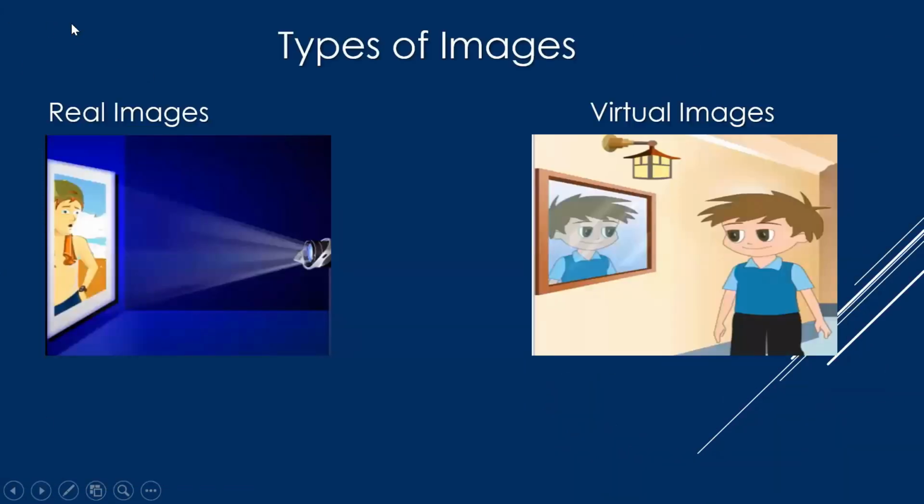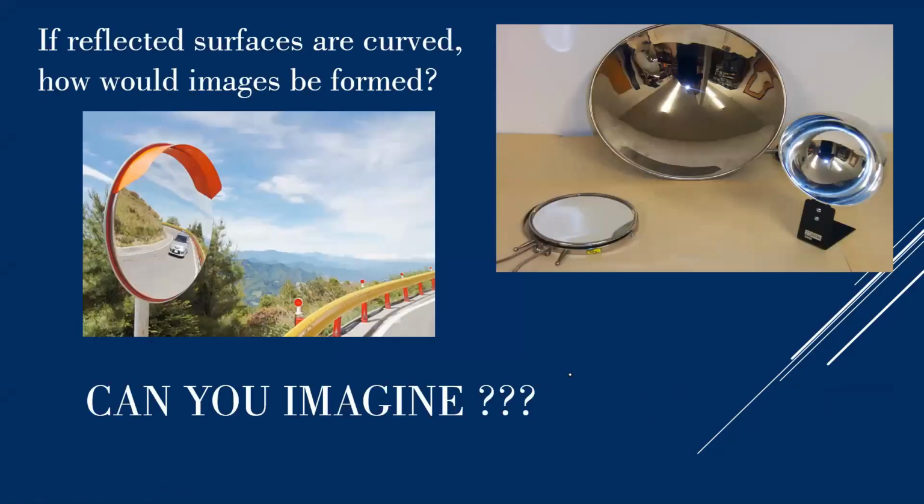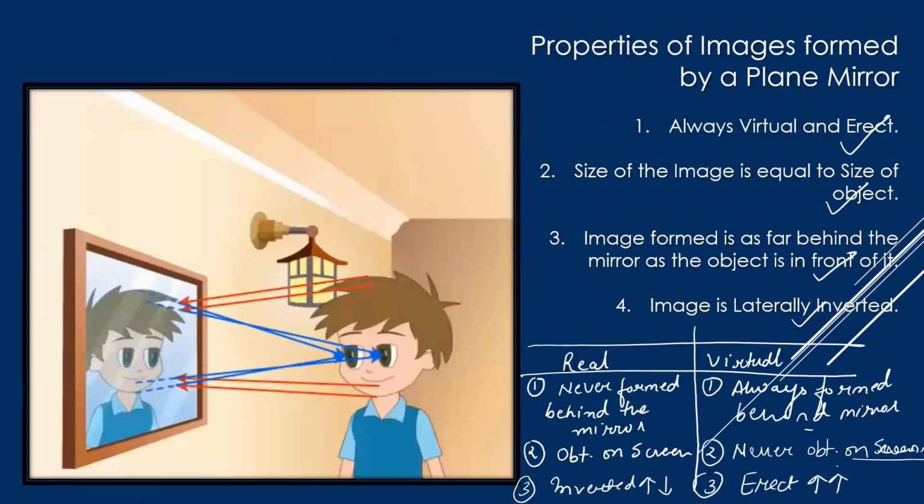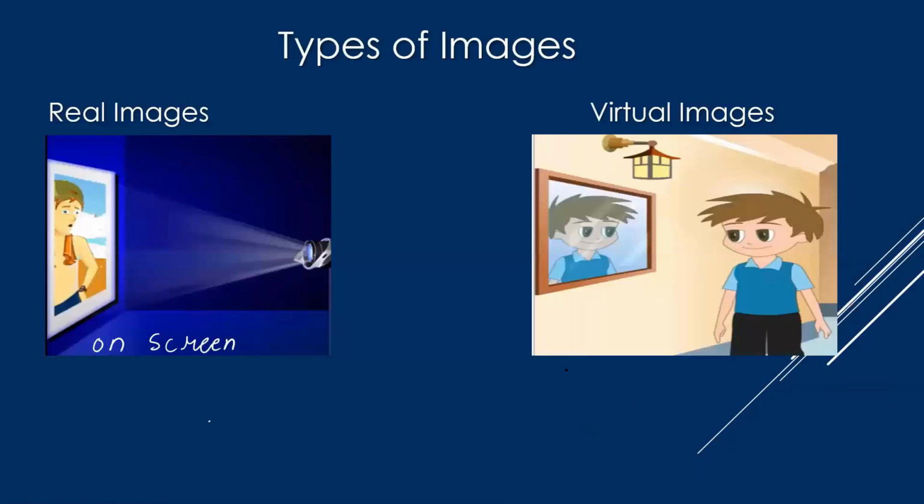Real images are obtained on a screen, while virtual images are seen inside the mirror.